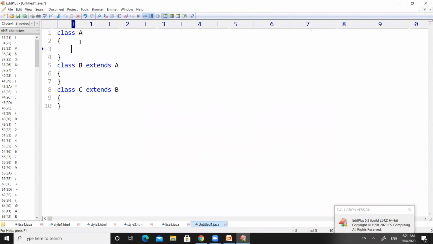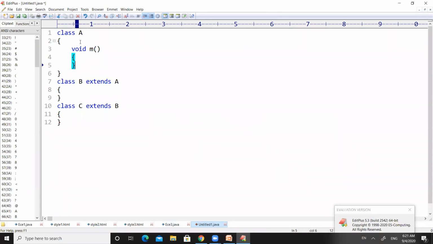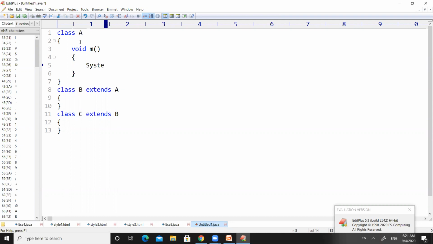In this class, there is one method. The method name is m, so void m, and inside the method, I want to print our college name.